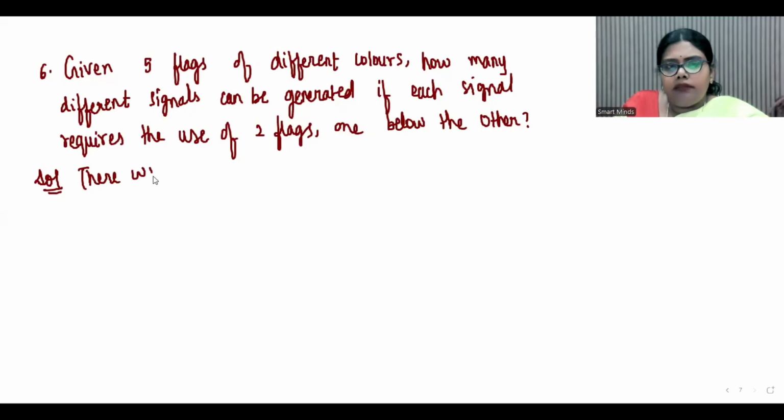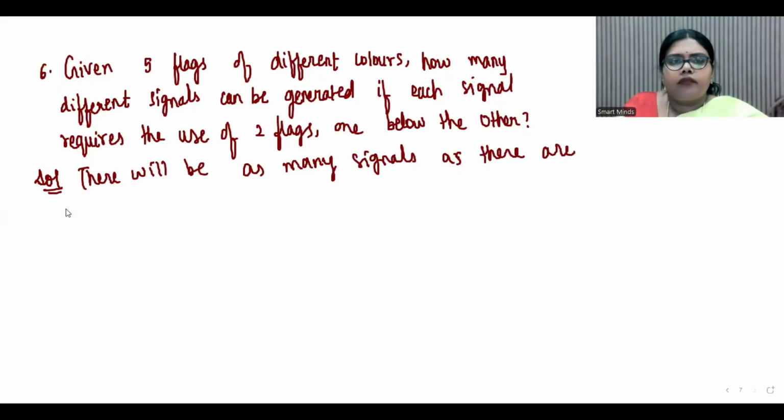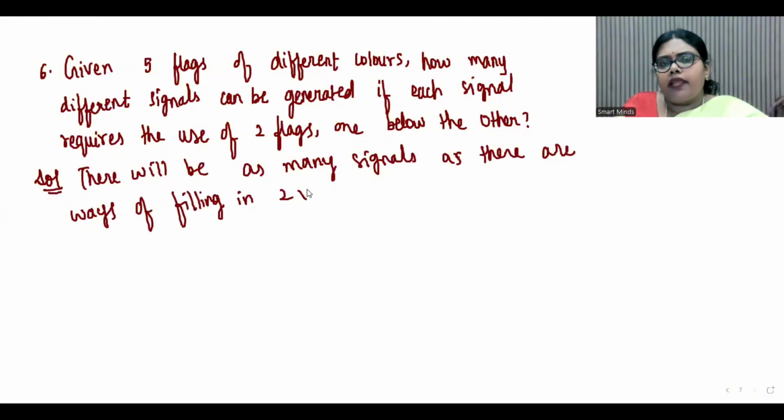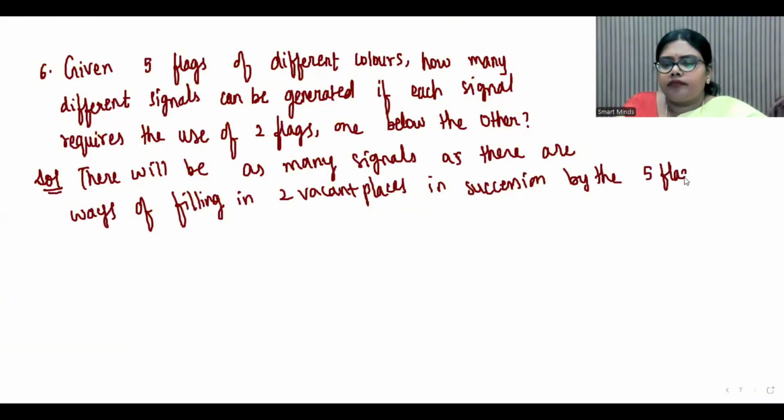So there will be as many signals as there are ways of filling in 2 vacant places in succession by the 5 flags of different colors.